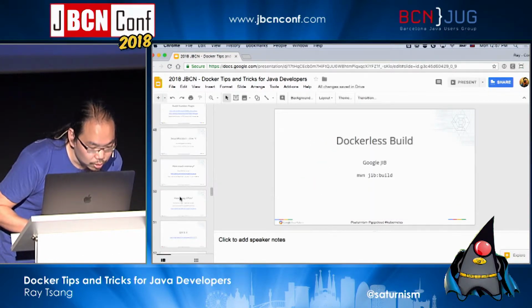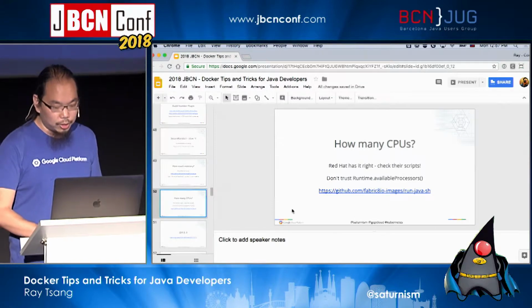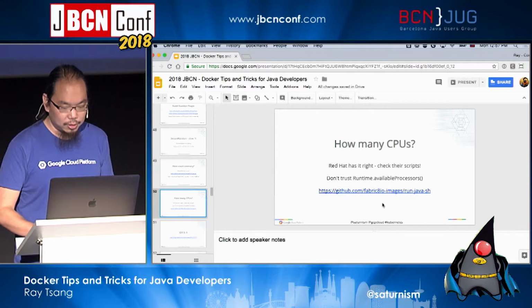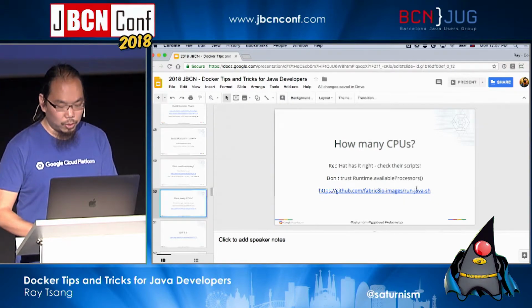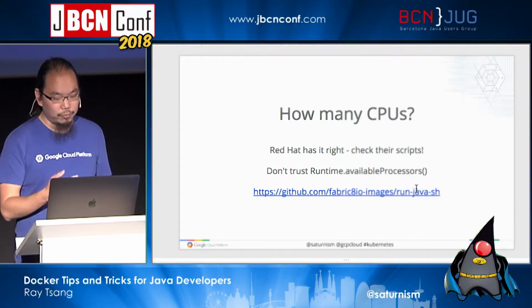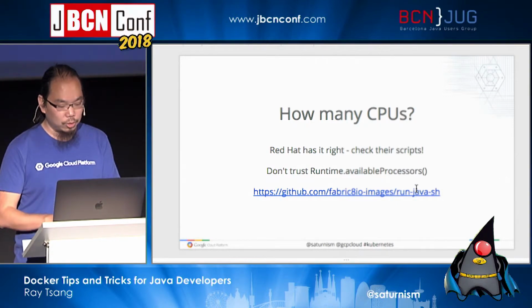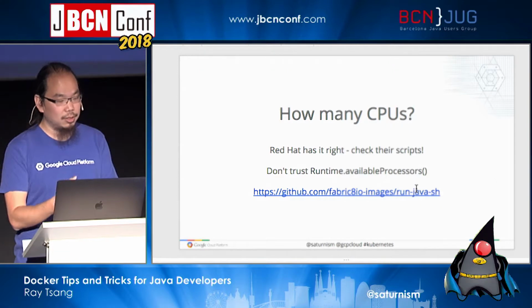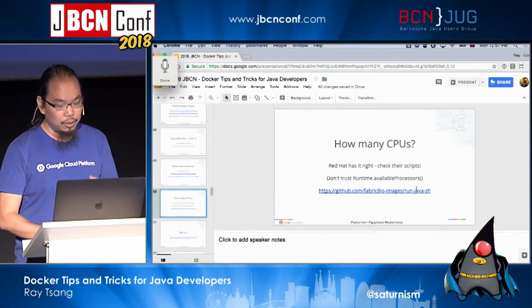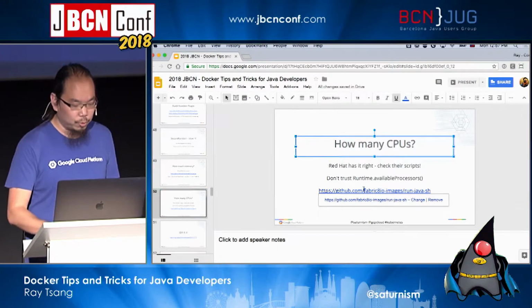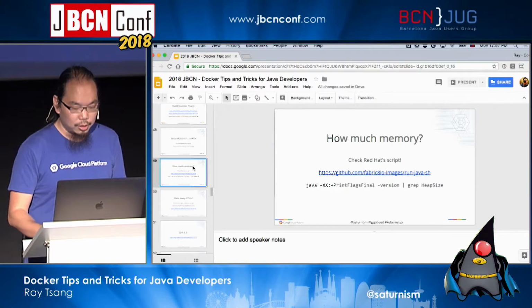Where did it go? Yeah, so there are some really nice scripts for you to use to set some of these default values. One of them is from Red Hat, from Fabric8. They have a run script, run-java.sh, that will calculate the Xmx heap size for you, and also set up the right number of processors for your parallel GC, okay?